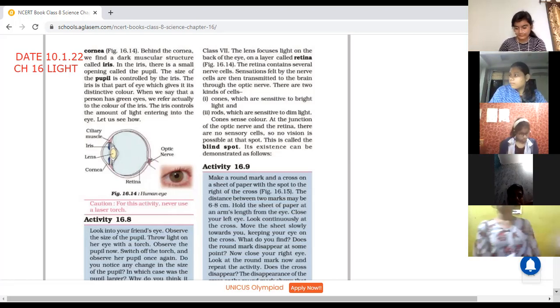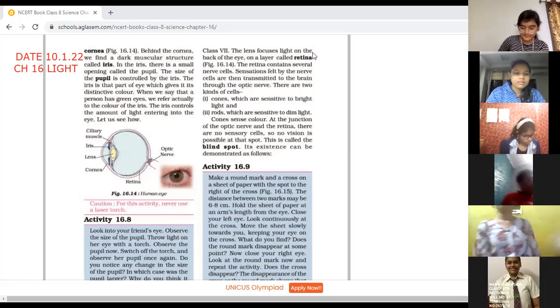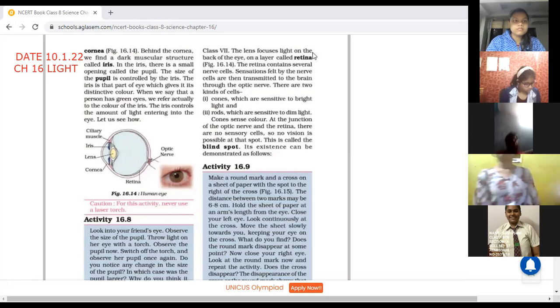So the first part of the eye, the front part of the eye, is known as cornea because it protects the eye. Okay. And inside the whitish portion, behind the cornea, we see the dark muscular structure, which we are able to see in the eyes, that is known as the iris. Children, you must have seen that few of us are having black color eyes, brown color eyes, green color eyes.